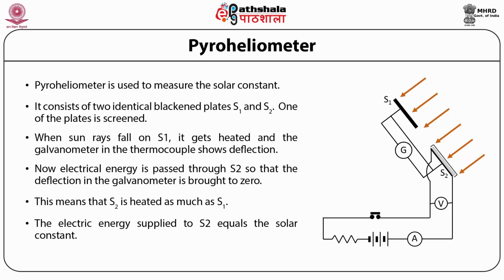The given figure shows an arrangement called pyroheliometer for measuring the solar constant. S1 and S2 shown in the figure are two identical screens which have been blackened. One of them is covered to insulate it from solar rays. Then these are connected by a thermocouple. When screens are exposed to solar rays, S1 gets heated and the galvanometer needle shows deflection. Now S2 is heated by passing electric current through it till the galvanometer shows zero deflection again. The energy supplied to S2 measures the solar constant.